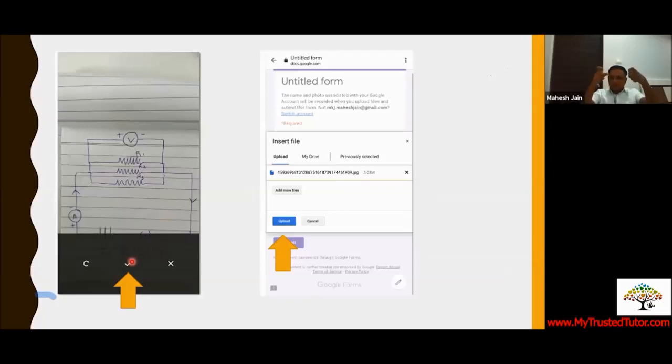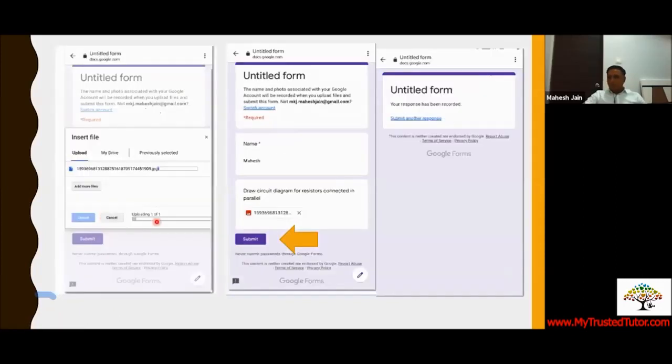Now I'm clicking a photo from my camera. The moment I click on it, it gets uploaded. Now click on upload, and you can see it start uploading. The moment it starts uploading on the Google form, it's stored now. Now I'm done as a student, but I am not done until and unless I am submitting the form. So the moment I've submitted the form, I'm done with my exam.